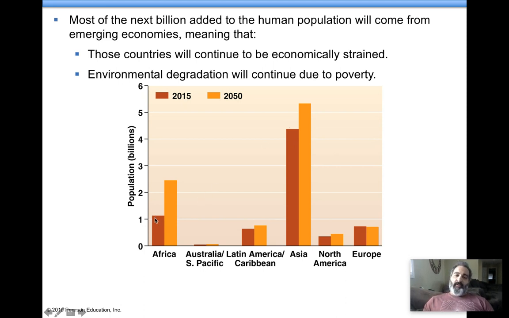They expect Africa to more than double in the next 35 years. Australia, about the same. Latin America isn't changing a great deal. North America, not a lot, but what's happening with us is immigration. Europe, same thing, they're getting immigration too. So we're growing a little bit, and they're staying stagnant. But look at this: Asia, Africa, big, big growth.